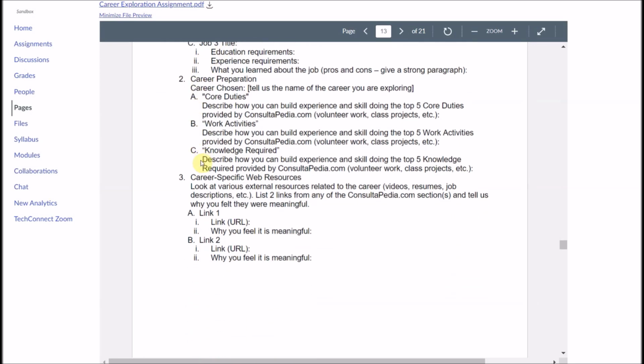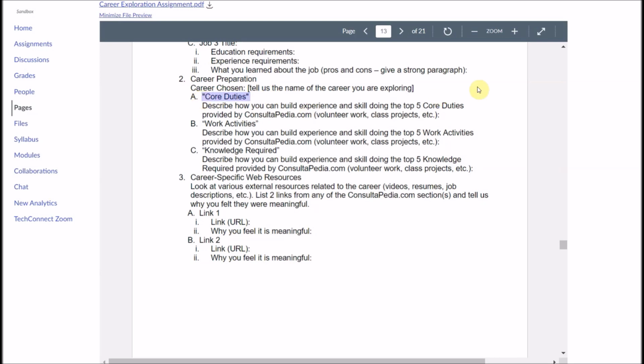Then the next section is career preparation. So we ask them to select one of those 3 jobs that they just examined and to use that to select a career. I'll show you in the instructions in just a little bit how they do that. But bottom line, when they select a career, there are all the different accordions that come down, including core duties, work activities, and knowledge required. So it asks them to expand, for example, under A, the core duties section of the career preparation section of the page.